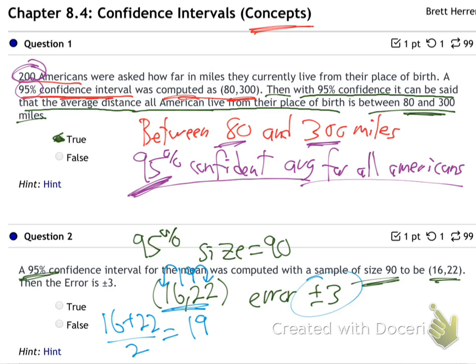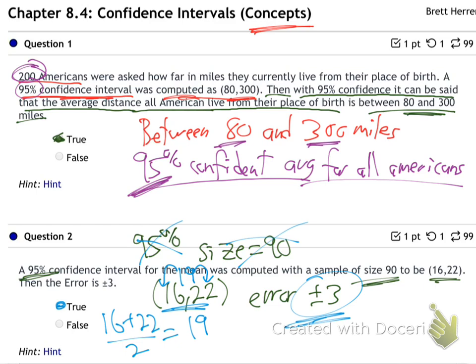3. Yes, that's the error amount. It has nothing to do with the size or the confidence level. It just has to do with how wide the interval is. Remember, the error is the amount from the middle up or down, isn't it? So yes, the error is plus or minus 3. That's another true one. We good there?